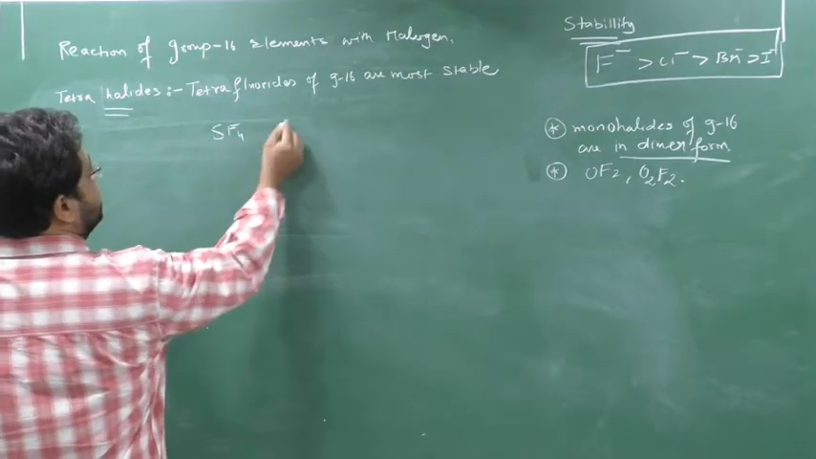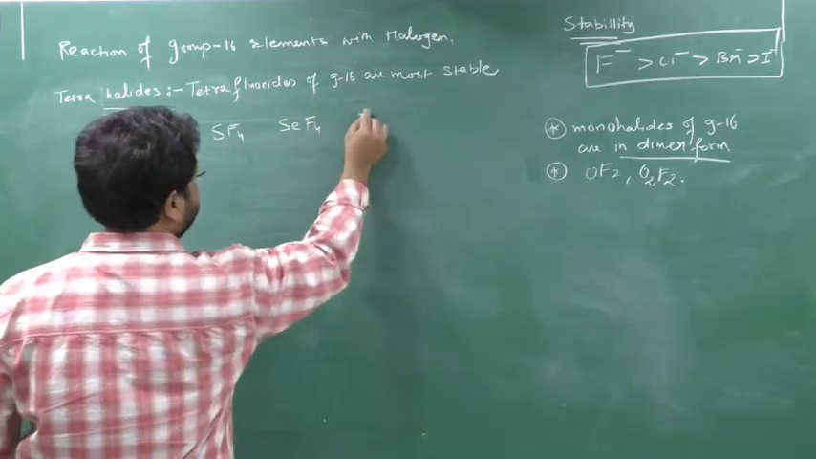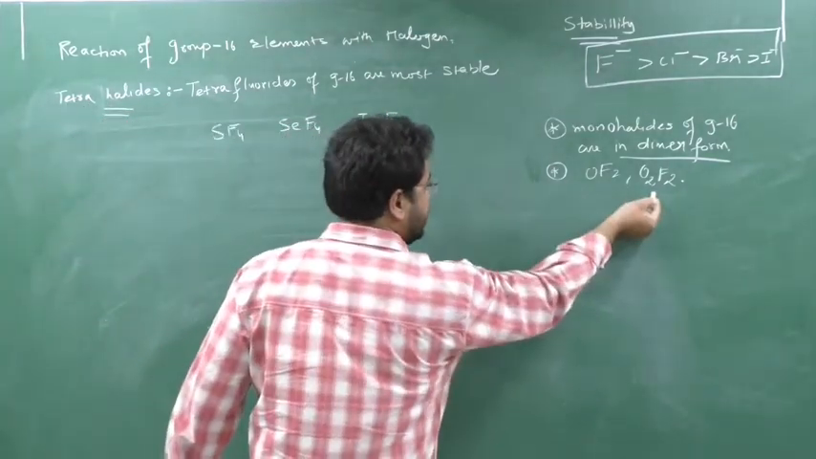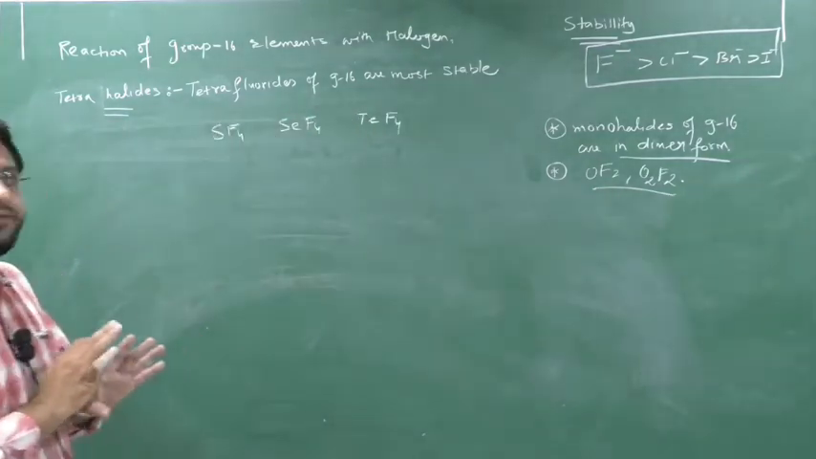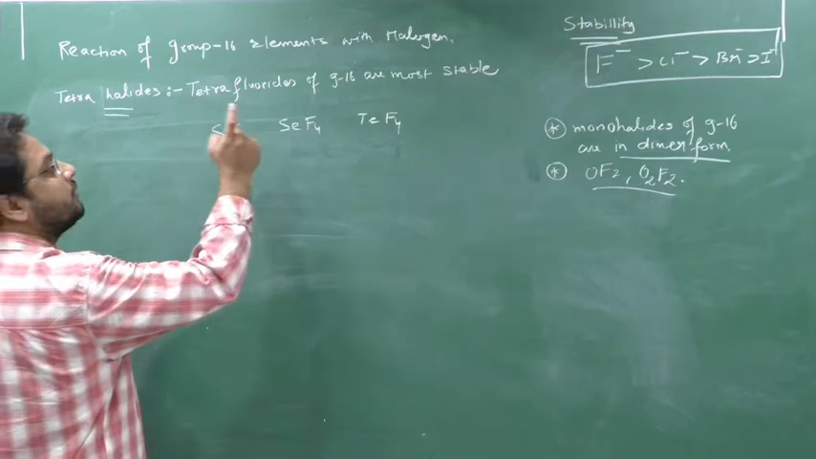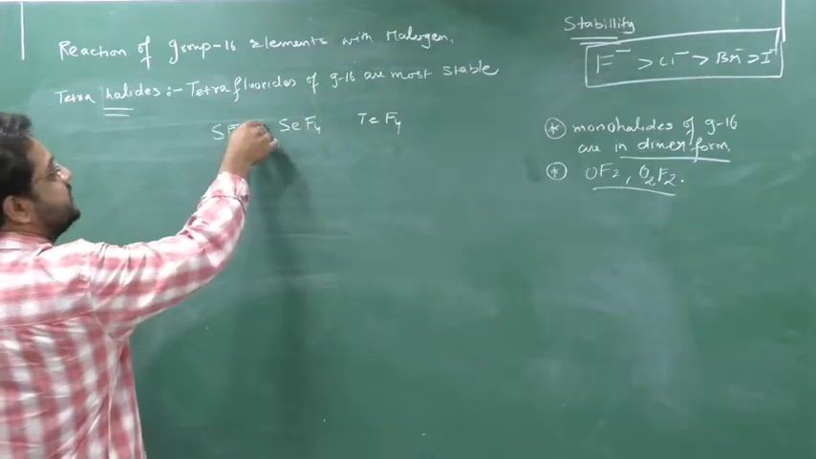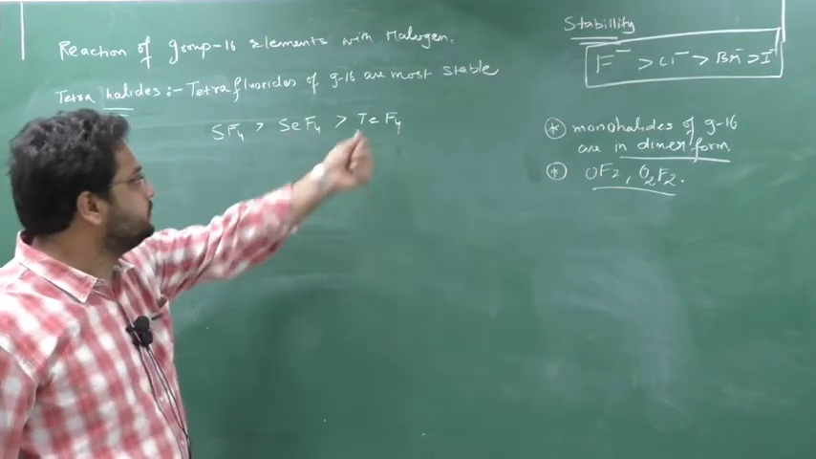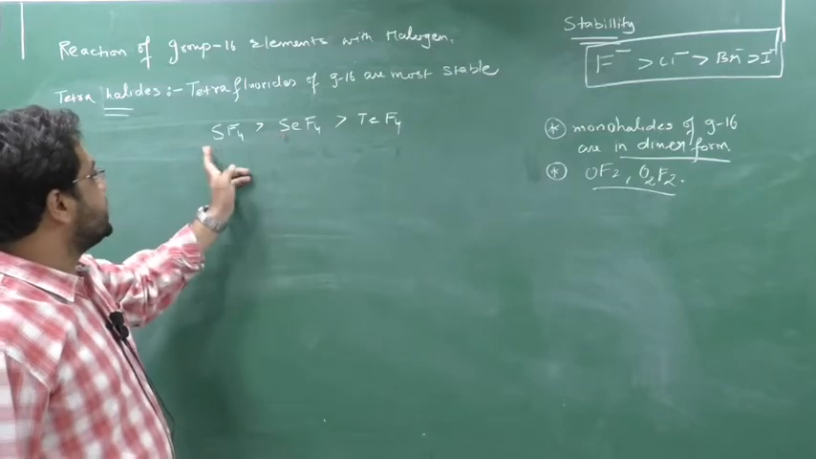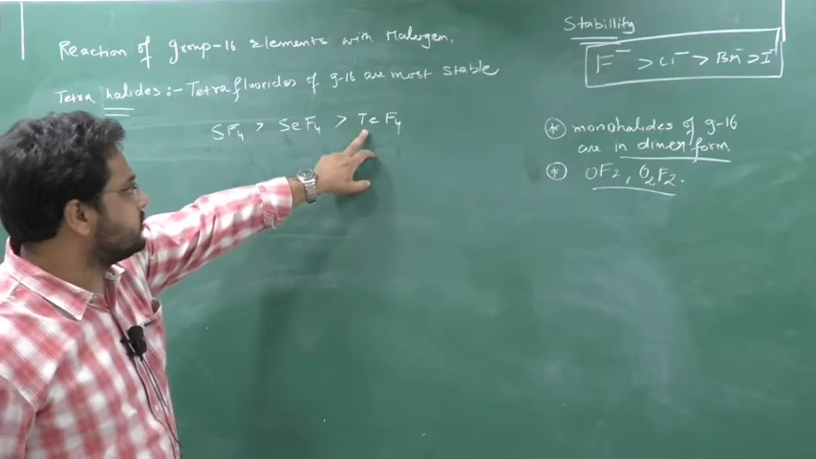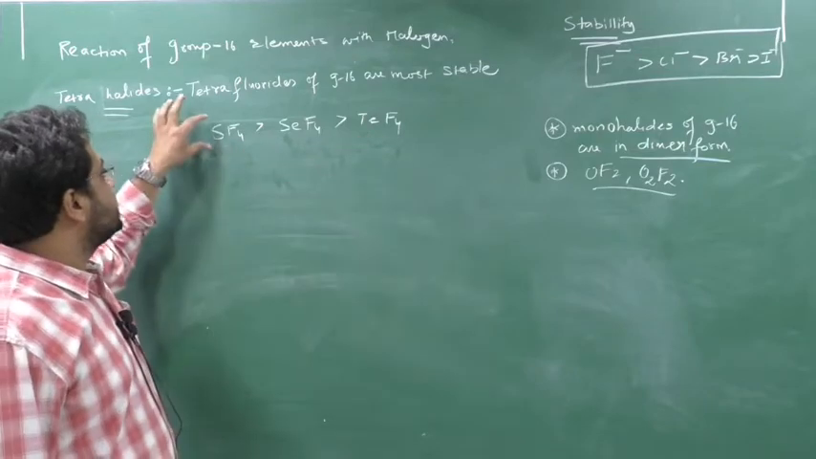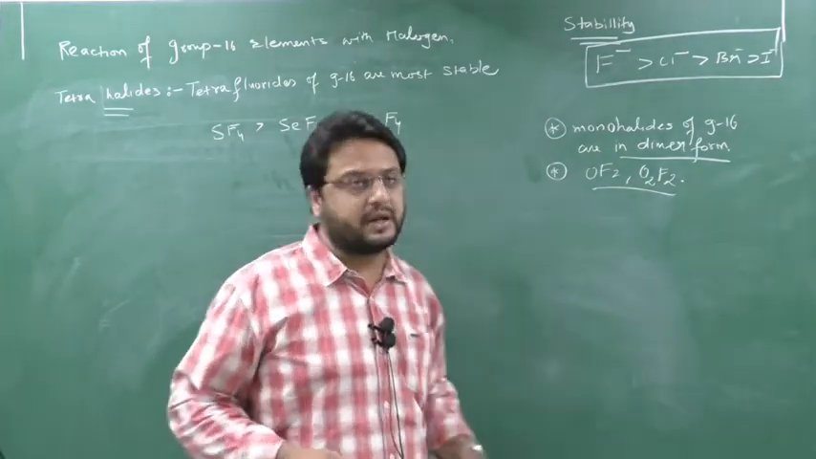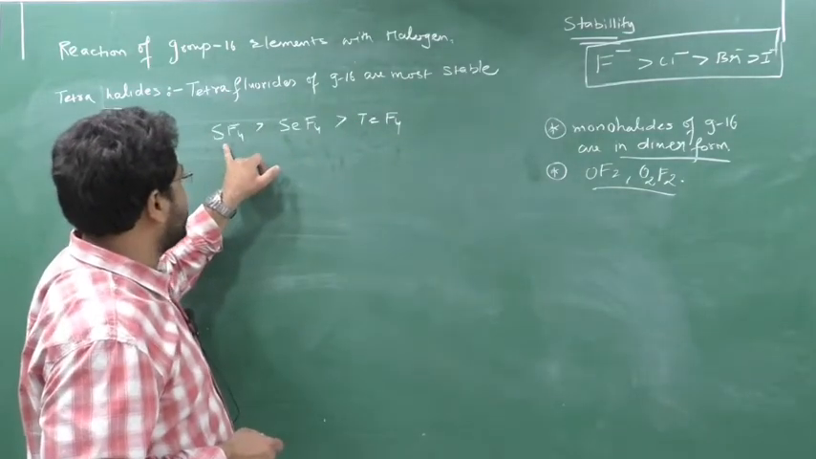SF4, SeF4, TeF4: sulfur, selenium, tellurium. Oxygen cannot form these. Oxygen will form only two types of halide, and that too only with fluorine, OF2 and O2F2. That's it. You only have to study sulfur, not selenium or tellurium. Here also the stability of sulfur will be higher. Why, sir? As we move down the group, the size of the atom increases from sulfur to selenium to tellurium, but fluorine size remains the same. So when the central atom size increases, the bond length increases and bond strength decreases, so sulfur fluoride will be more stable than tellurium fluoride.